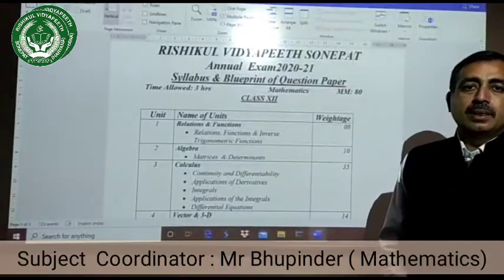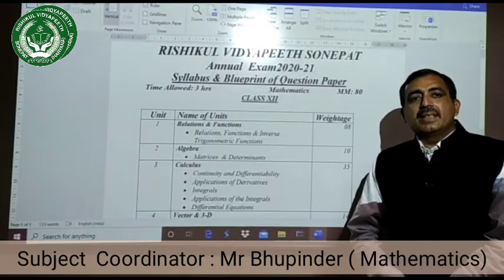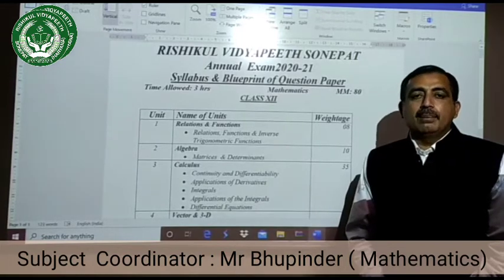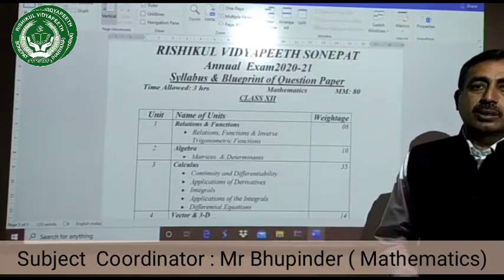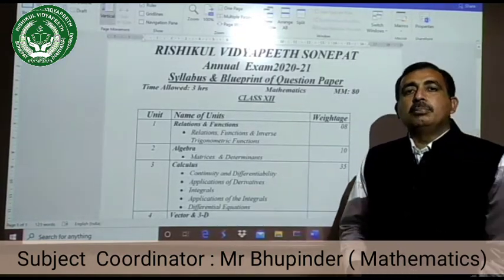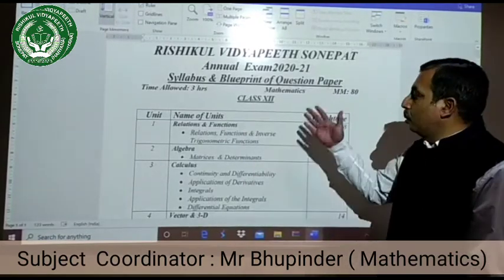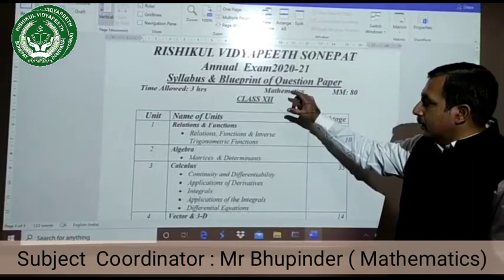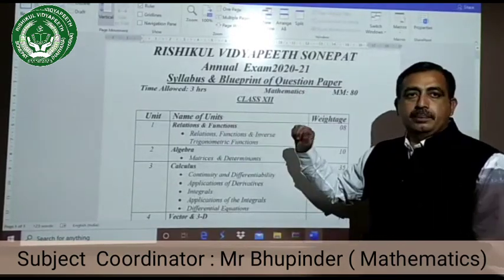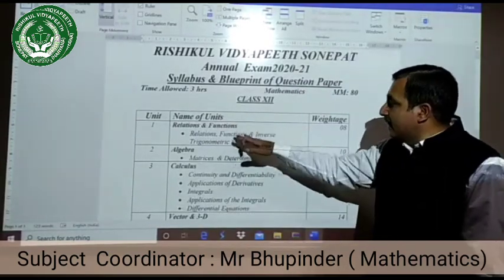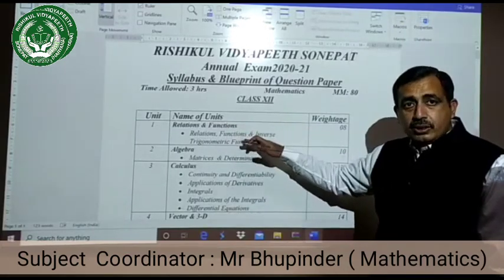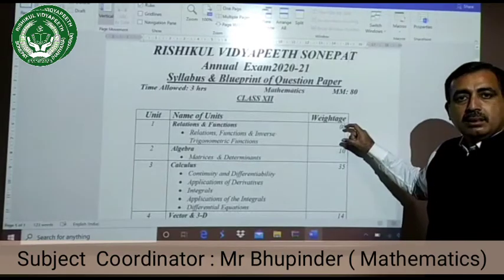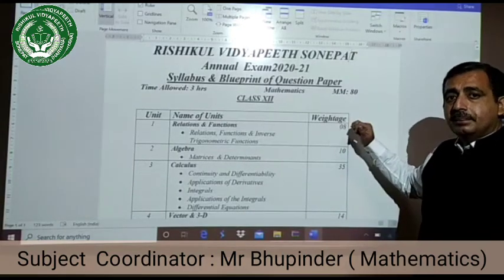Hello students, as you all know that CBSE has introduced new syllabus and new sample paper. So today I am here to give a brief introduction regarding syllabus and new pattern. This is the new blueprint. They are the units. As in class 12, the first unit is relation and function. This unit has these chapters: relation, function, inverse trigonometry, and this unit is of 8 marks according to the new CBSE pattern.